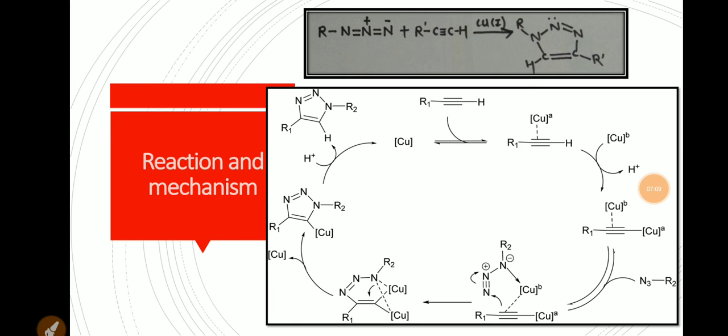Mechanism. The copper catalyzed cycloaddition reaction proceeds through a stepwise mechanism. The reaction begins with the formation of a copper alkyne pi complex.